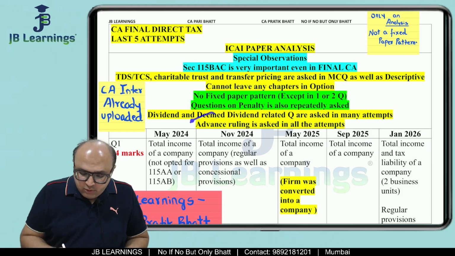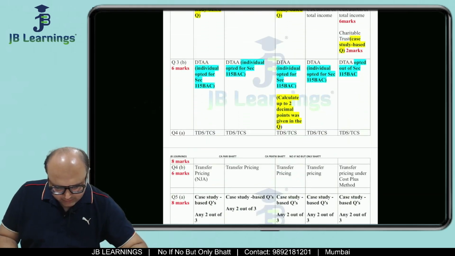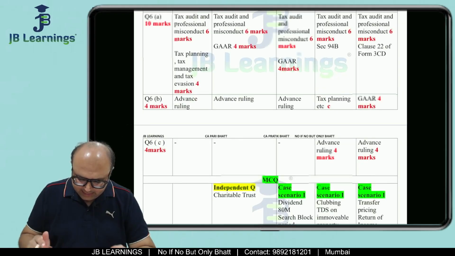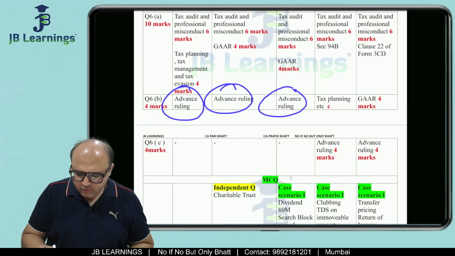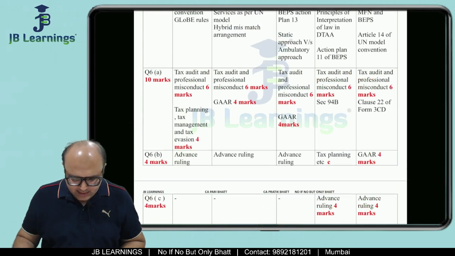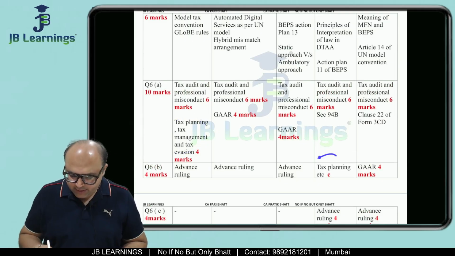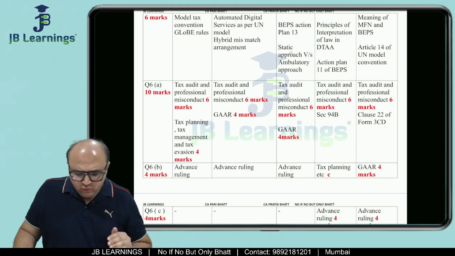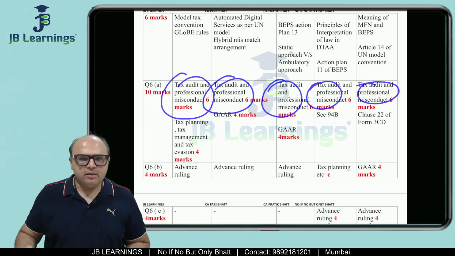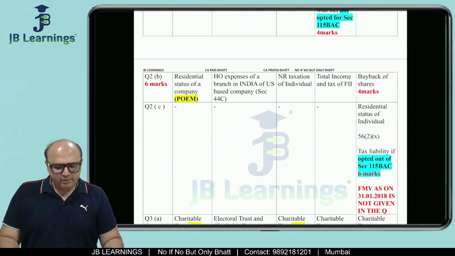And advance ruling is asked in all the attempts. So friends, from last 5 attempts, if you see your question number 6, it is advance ruling. So advance ruling is there in all the attempts, friends. Same with tax planning, GAAR, tax planning, tax management. So there are few chapters, tax audit, professional ethics, professional misconduct. So friends, there are few chapters which you already know are very important.